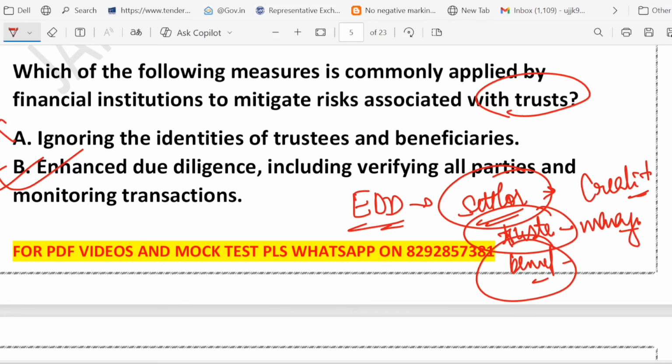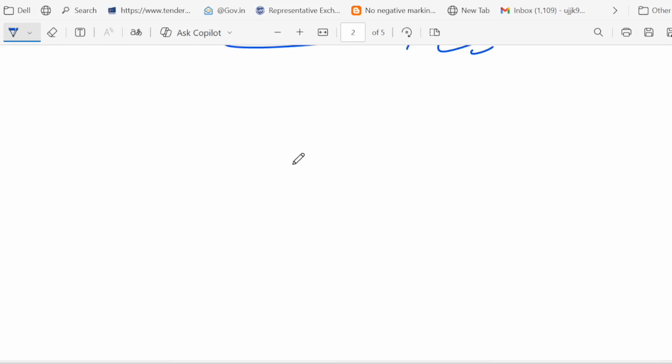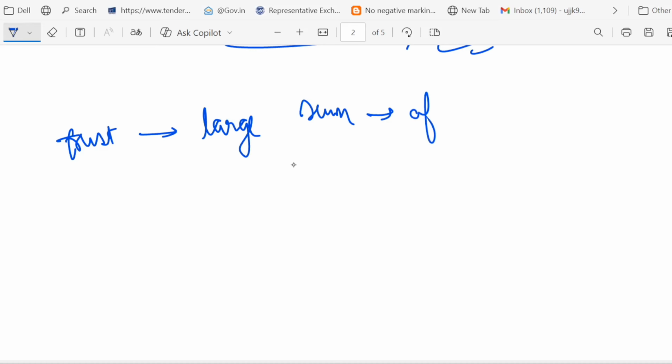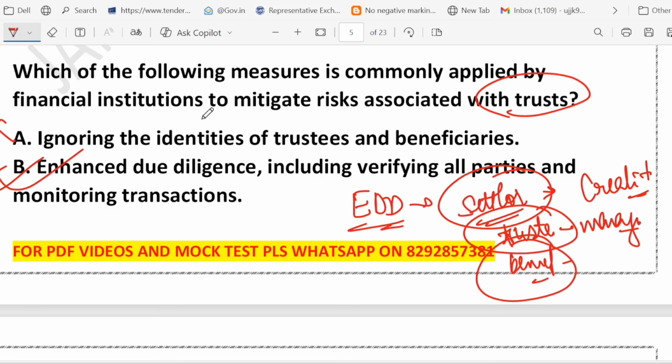Let me give you one example. For example, let's suppose a trust is there. Suppose there is a trust and that particular trust suddenly moves a large sum to an offshore account. Moves large sum to where? To offshore account. Right. So the bank checks if it is legal and reports if it is required. Report is also done if the report is required. Right. So that is the point.